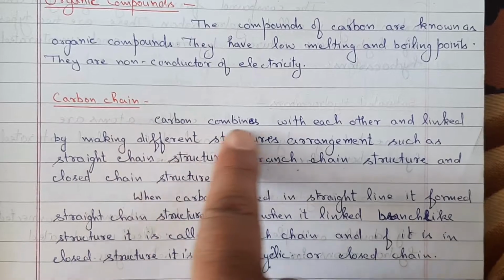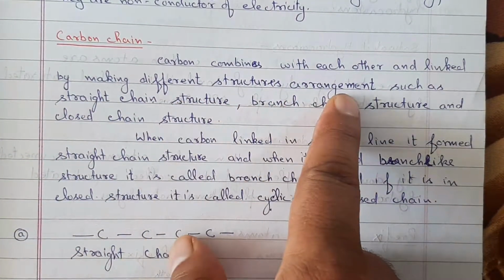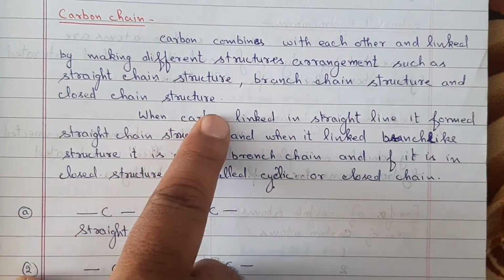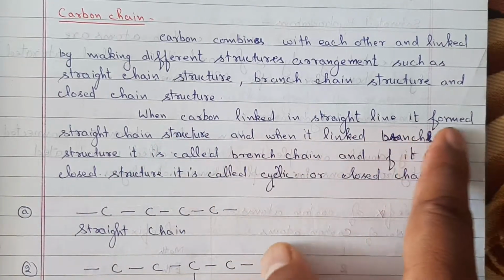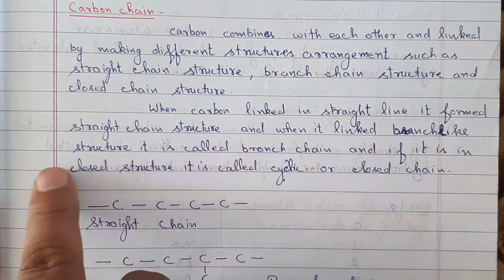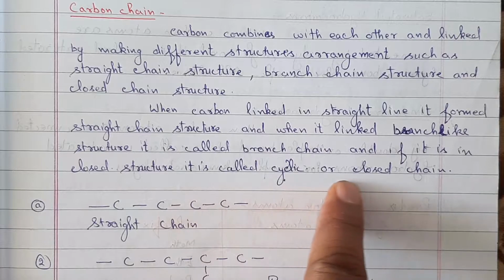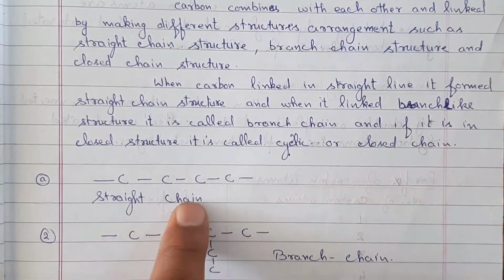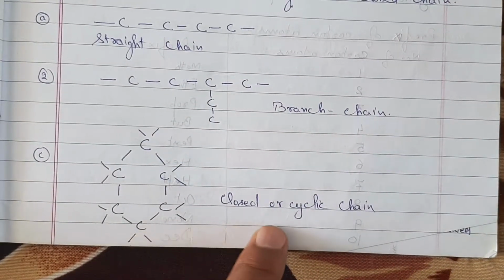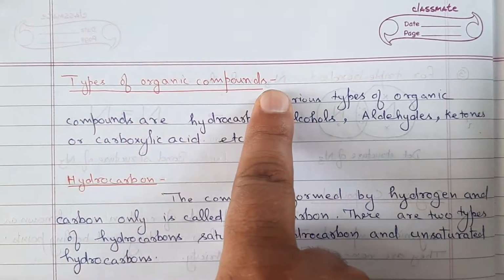Carbon chain. Carbon combines with each other and is linked by making different structural arrangements, such as straight chain structure, branch chain structure, and closed chain structure. When carbon is linked in a straight line, it forms a straight chain structure, and when it links in a branch-like structure, it is called a branch chain, and if it is in a closed structure, it is called cyclic or closed chain. Figure, straight chain figure. This is the figure for branch chain and this is the figure for closed or cyclic chain.